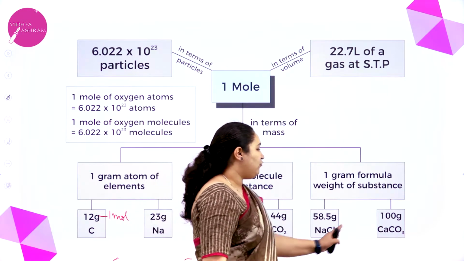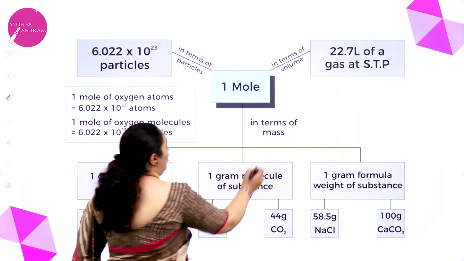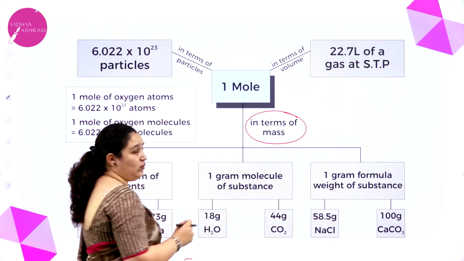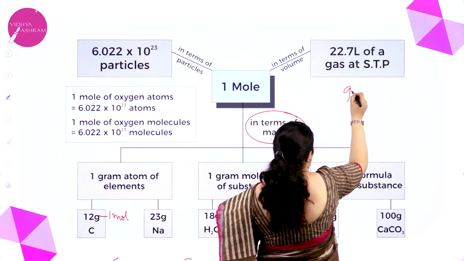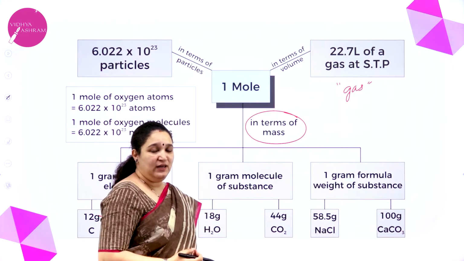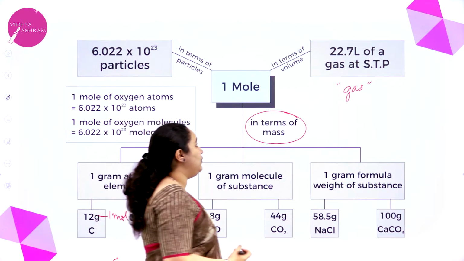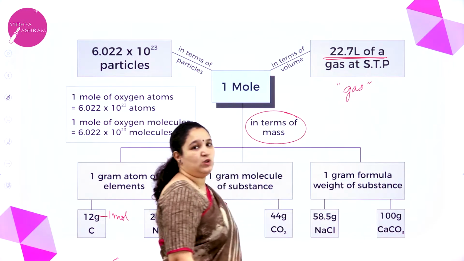Similarly, even for formula mass, we can say it this way. That is in terms of mass. Now, in terms of volume, this we can say only in the case of gases. So, if the substance is a gas, then 1 mole of a gas will occupy 22.7 liters of volume.